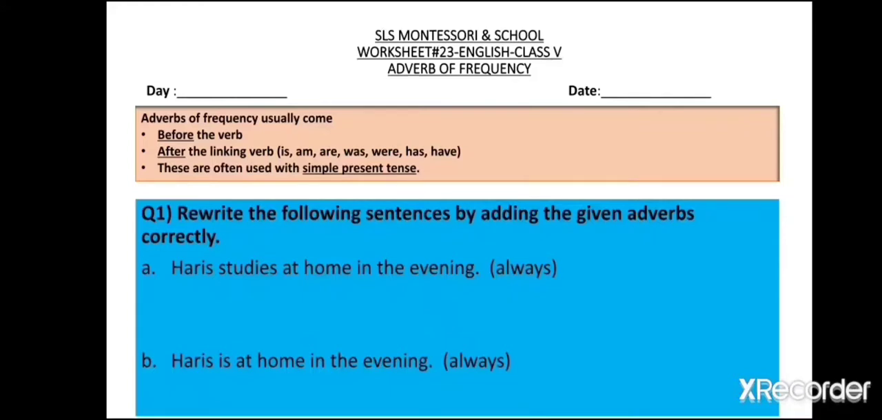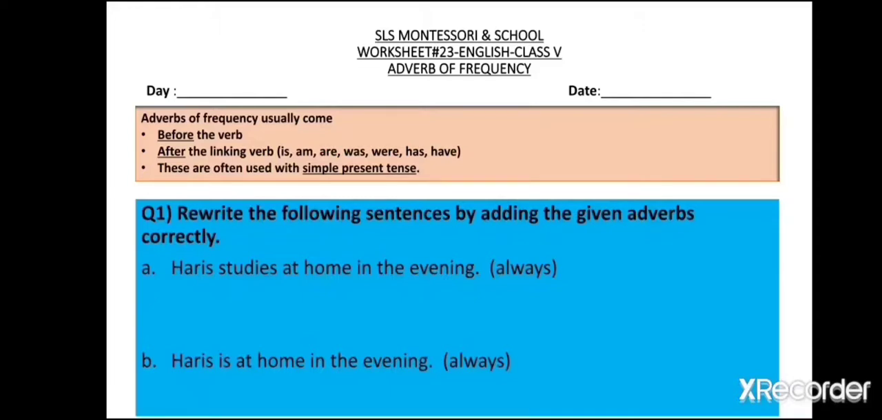Question number 1 is rewrite the following sentences by adding the given adverbs correctly. Here a sentence is given to you and in the brackets an adverb is given. What you have to do is to rewrite the sentence by adding the adverb in its appropriate place. But how are you going to do that? Keep in mind that adverb of frequency usually come before the verb and after the linking verb. Few examples of linking verbs are is, am, are, was, were, has and have.